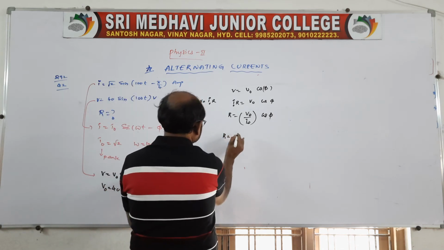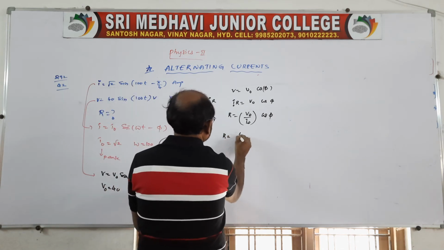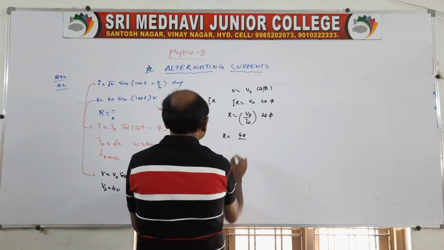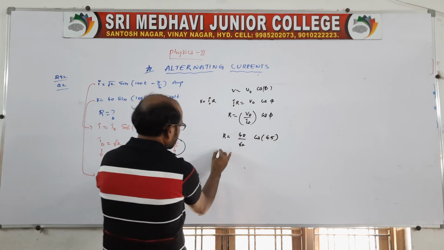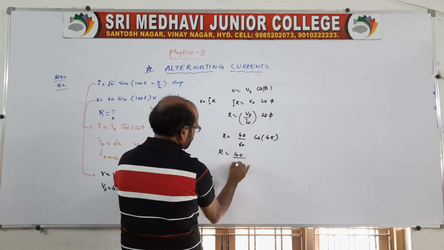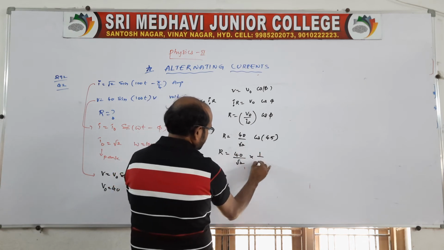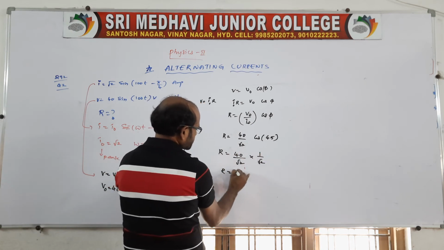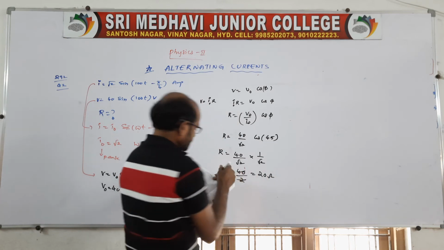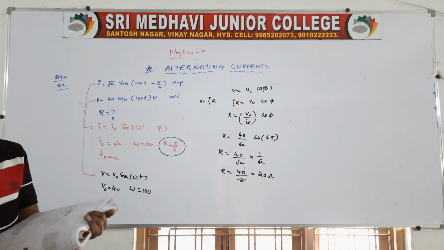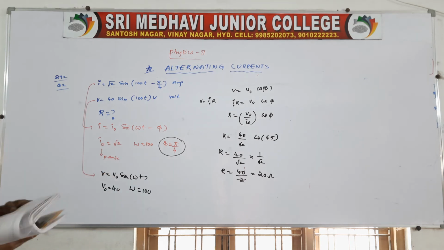R is equal to V naught, we know 40, and I naught we know root 2, cos 45. So R is equal to 40 by root 2 into cos 45, which is 1 by root 2. Capital R is equal to 40 by 2. So we get 20 ohm resistance. So this is the question followed by the concept.